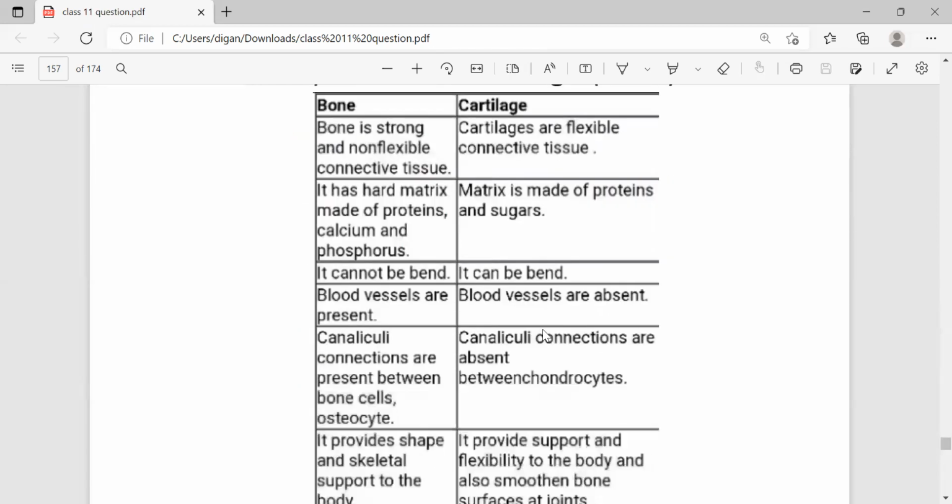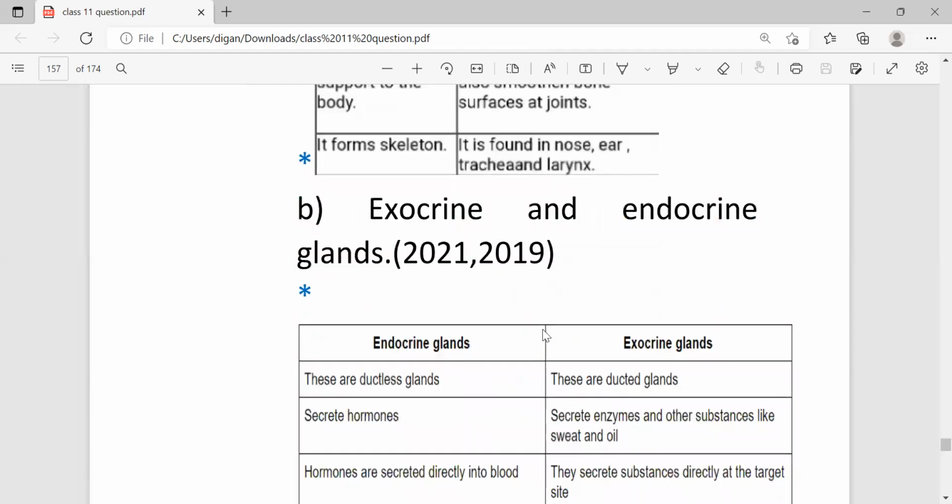So I am giving you here at least 5-6 differences, but for 2 marks you write 3 differences, it will be sufficient. Whichever 3 you feel comfortable with, you just write in your answer copy.